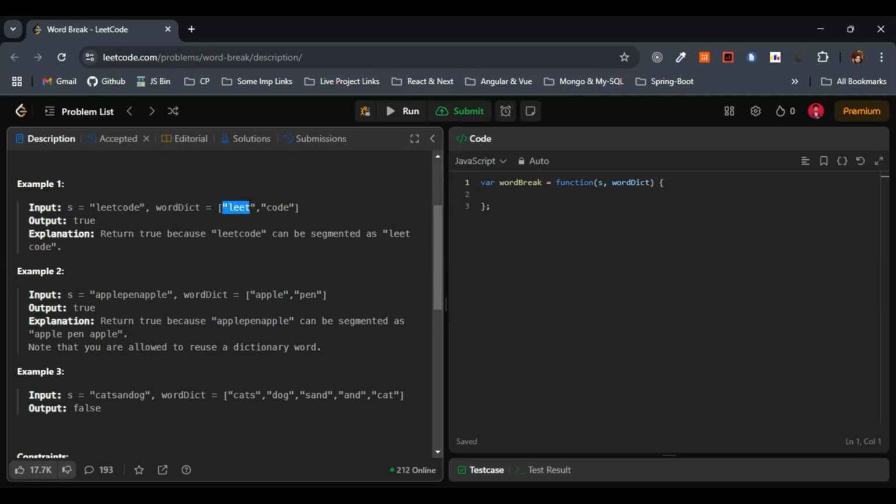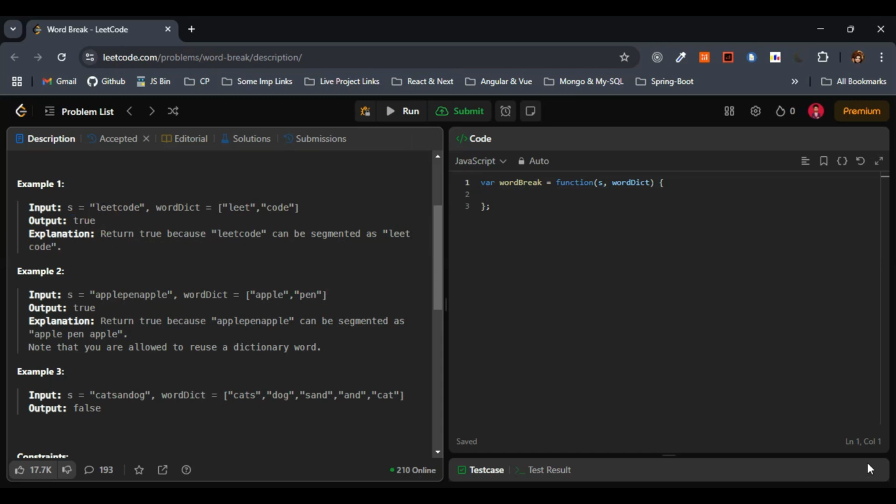Whatever words they have given in the word dict, you can use any word any number of times in S. That's what they have given. The output will be in the form of a boolean.